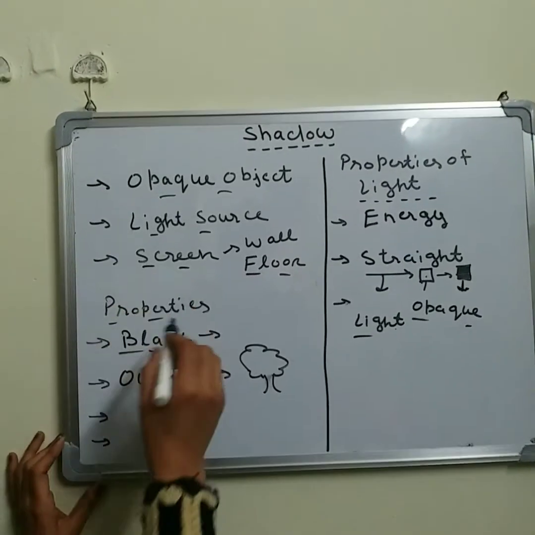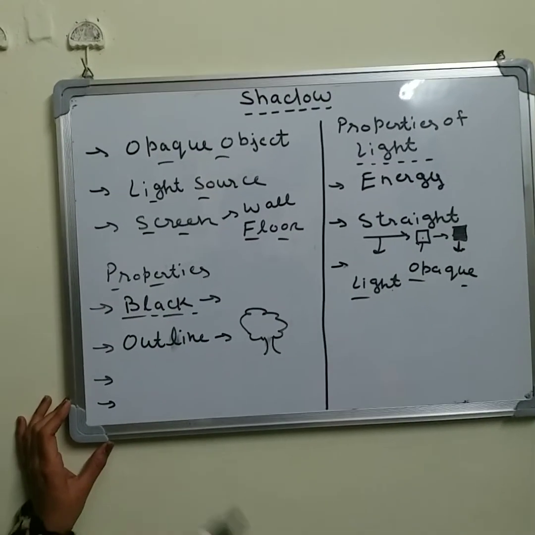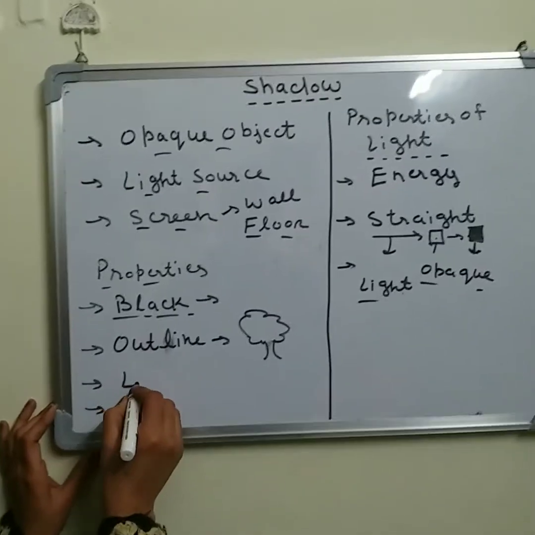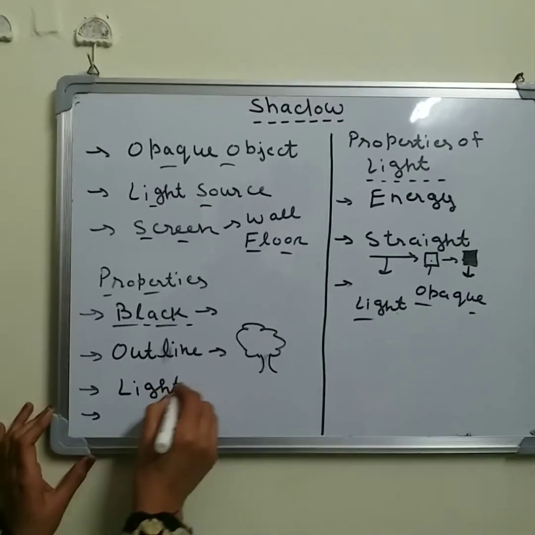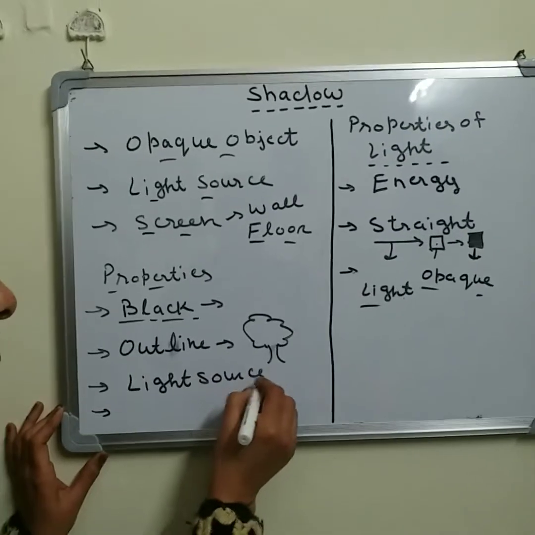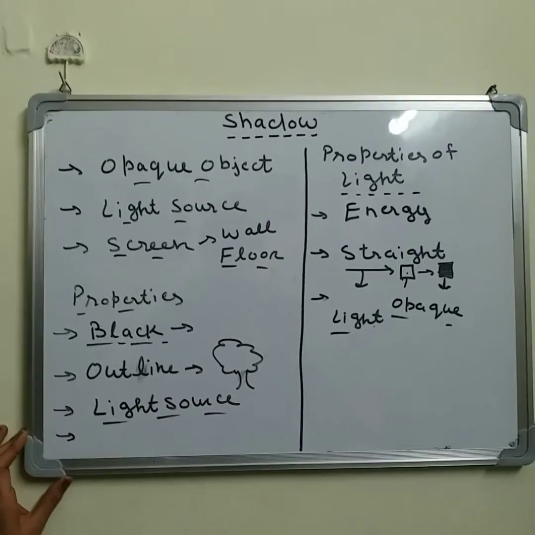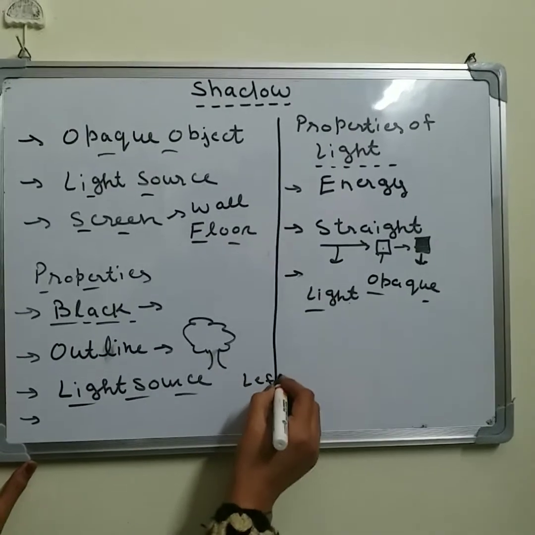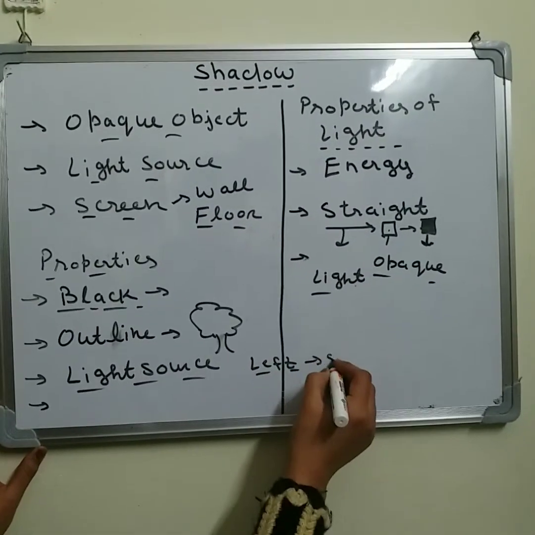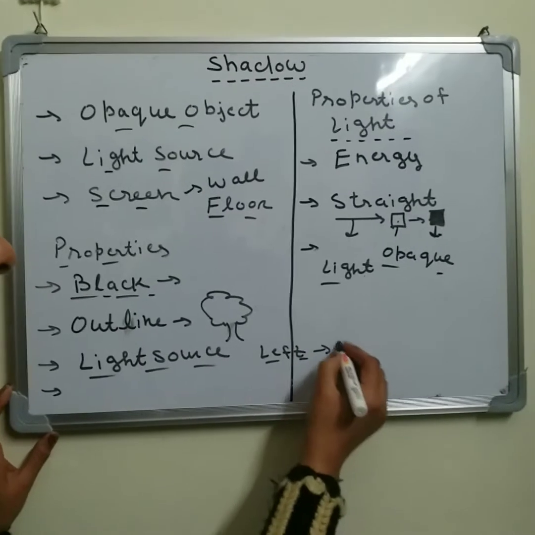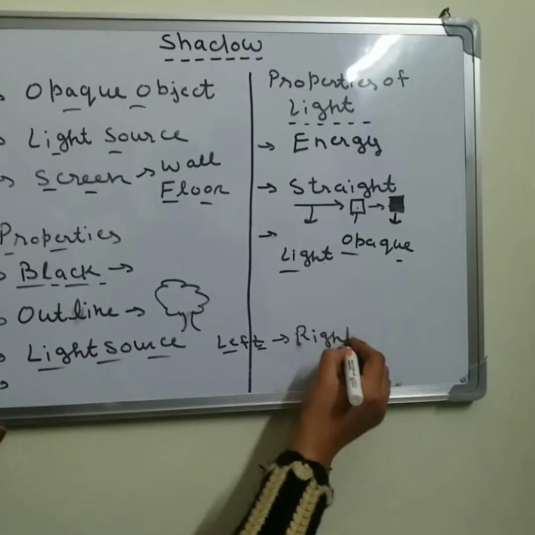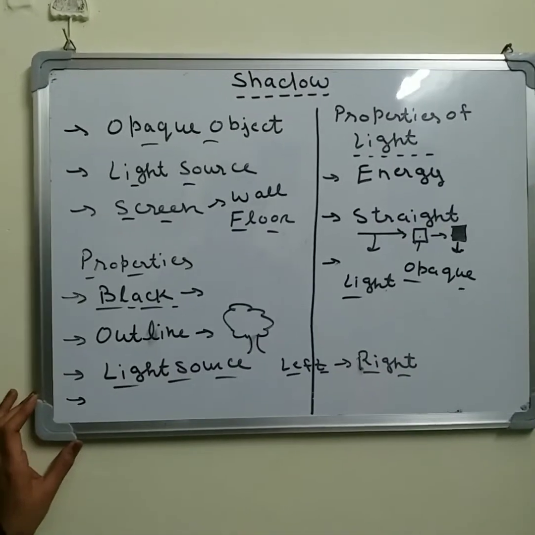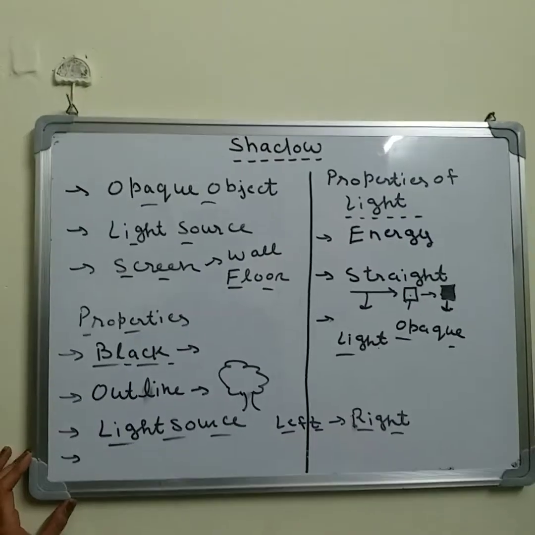Next one, shadow is always formed on the opposite side of the light source. Means if the light source is on the left side, the shadow will be formed on the right side. If the light source is in front of you, then your shadow will be formed at the back of you.